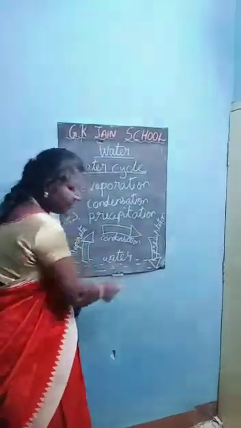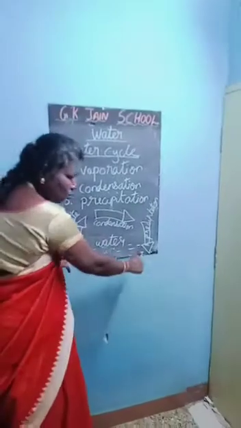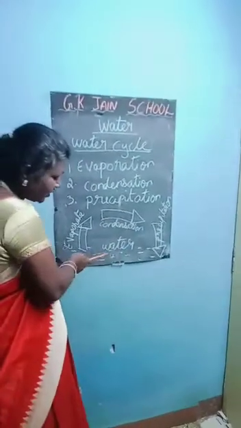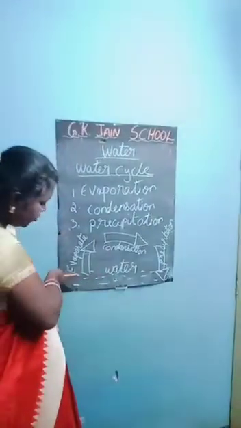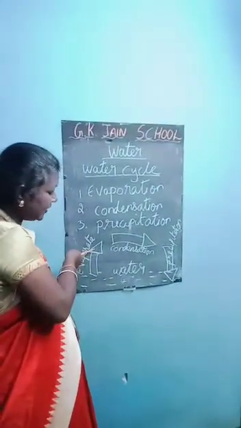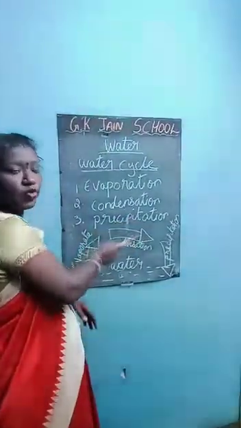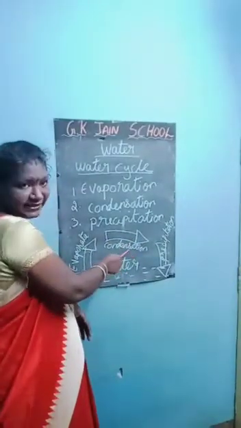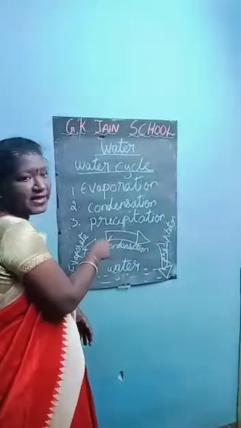Let me show it in the pictures here. This is the water. Water will be a sea, ocean, lake, whatever it is. Due to the sun rays, the water will evaporate. That process is called evaporation. In the atmosphere having the cooling temperature, it will form condensation. The cloud will be formed in the sky.